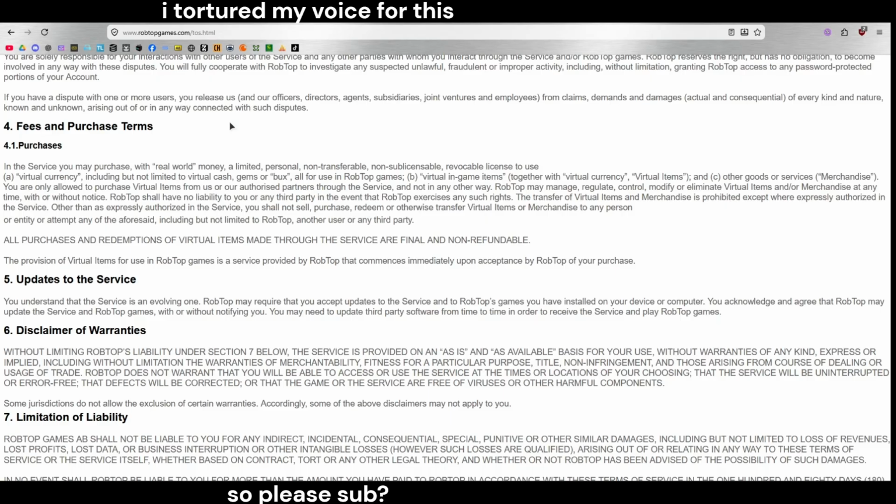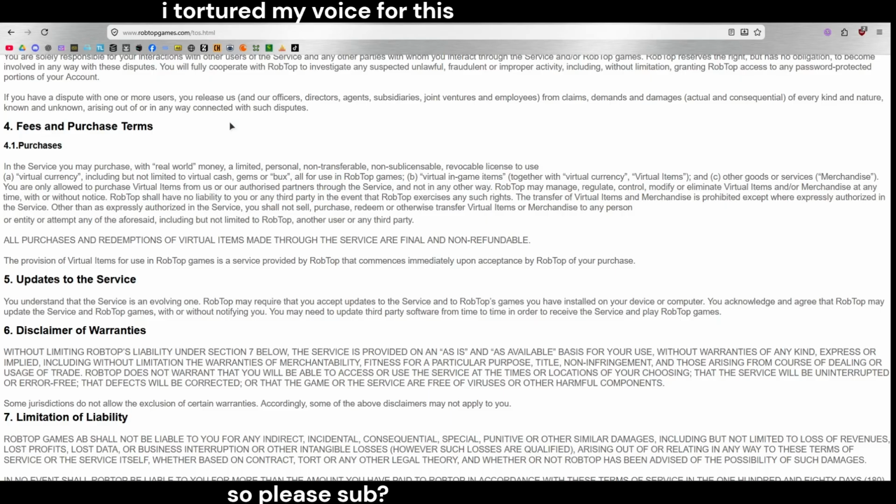5. Updates to the service. You understand that the service is an evolving one. RobTop may require that you accept updates to the service and to RobTop's games you have installed on a device or computer. You acknowledge and agree that RobTop may update the service and RobTop games with or without notifying you. You may need to update third-party software from time to time in order to receive the service and play RobTop games. 6. Disclaimer of warranties.